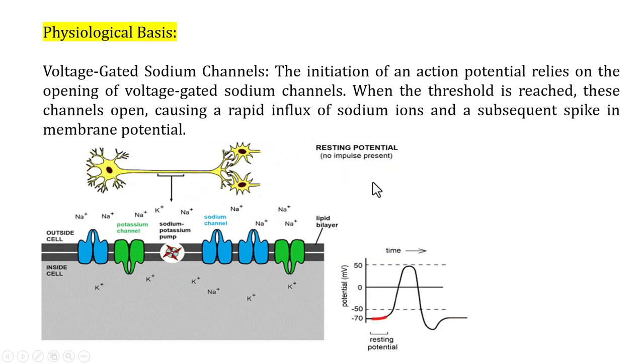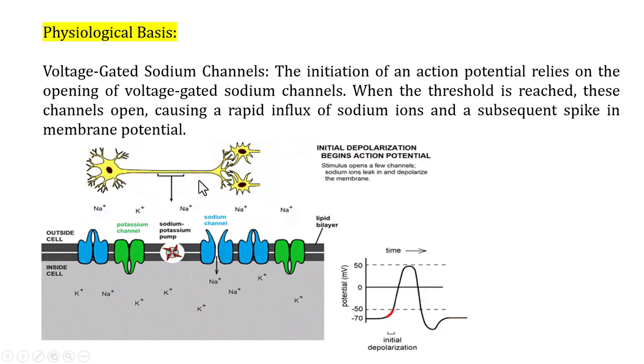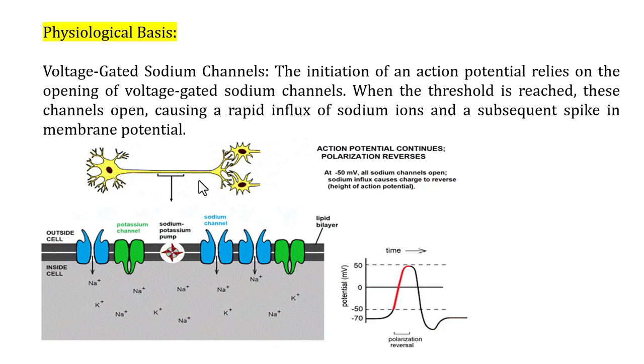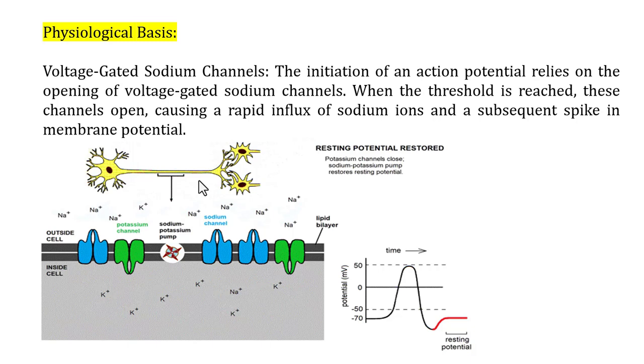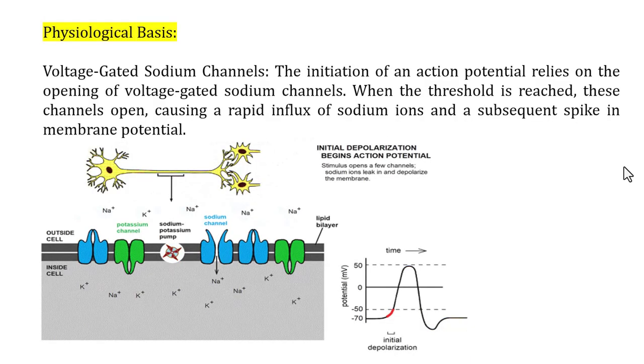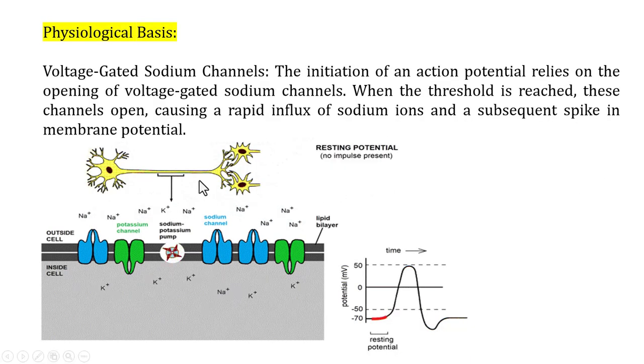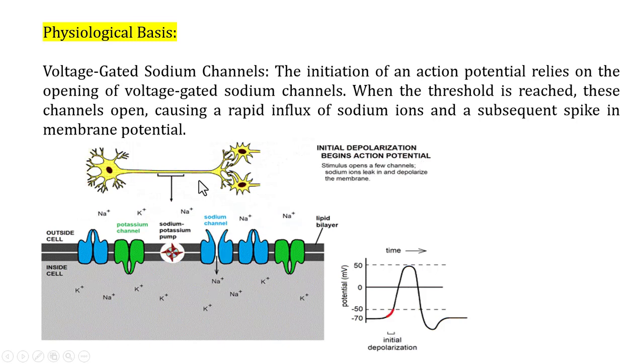Okay. So what happens is once the stimulus reaches the threshold level, right? In case of a nerve fiber, the resting membrane potential is minus 70 millivolt and the threshold that has to be reached is minus 55 millivolt. If the stimulus reaches minus 55 millivolt, then the voltage gated channels open.